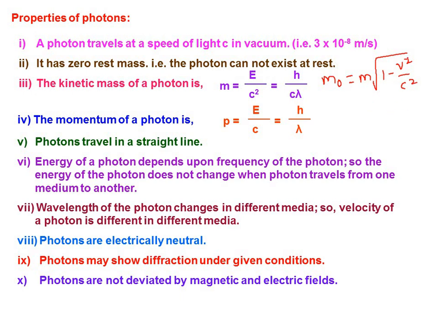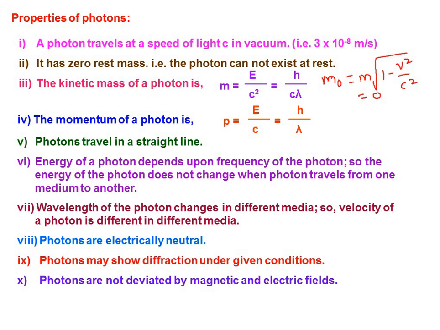What happens if the velocity of the body is equal to c? Because the photon is traveling with the speed of light, so it is c again. What happens with this? So m naught becomes 0. This is what we are speaking about. It has a rest mass of 0. That means the photon cannot exist at rest.